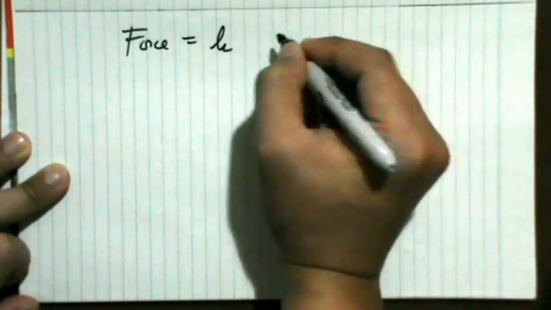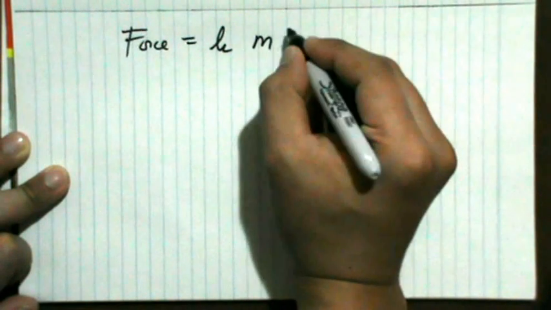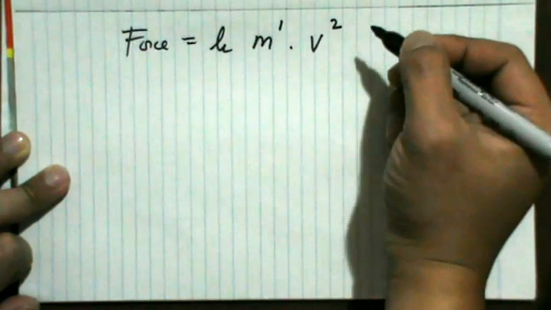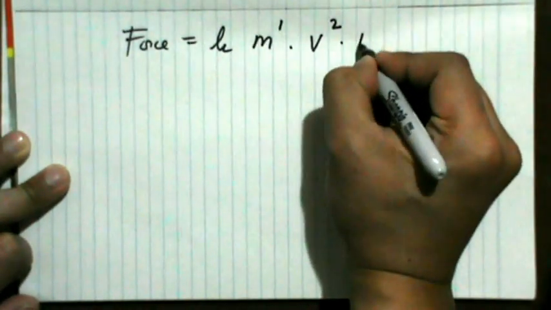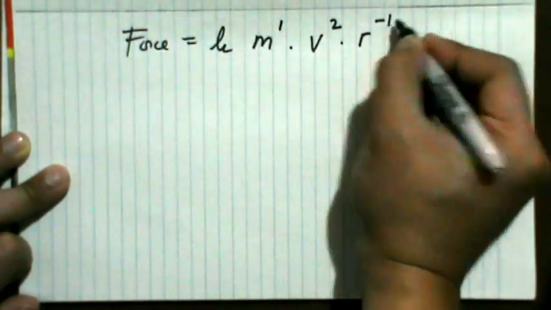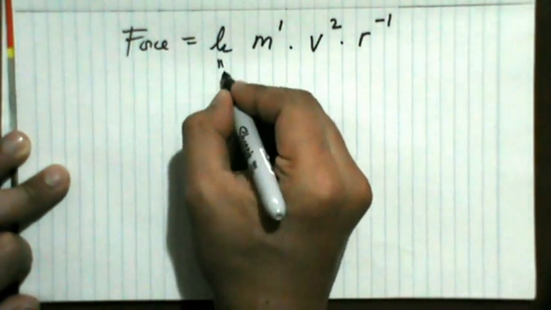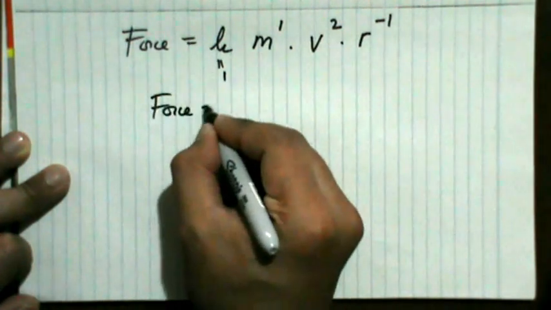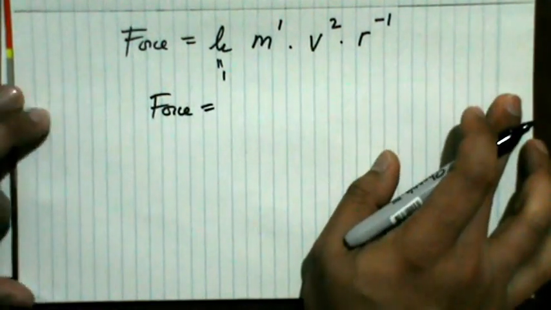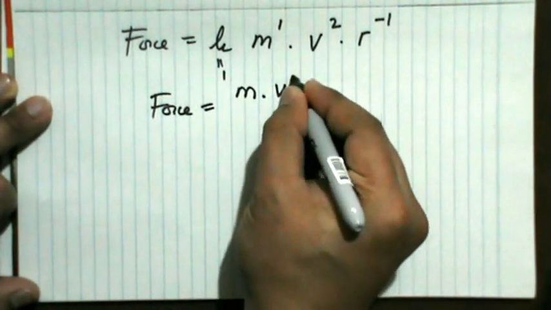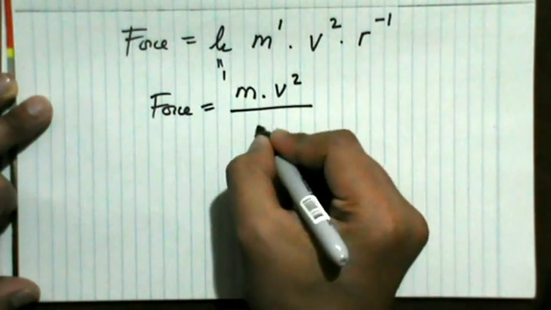So by putting these values together, we get that force is equal to dimensionless constant k times m to the 1, and the speed to the 2, and then the radius r to the minus 1. Or by using the value of k equal to 1, the force of an object moving in a circular path is m times v squared divided by r.